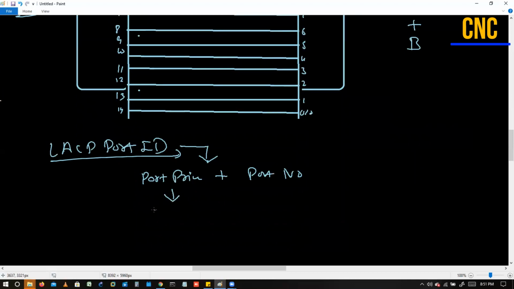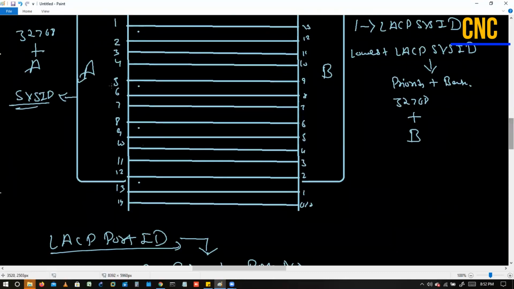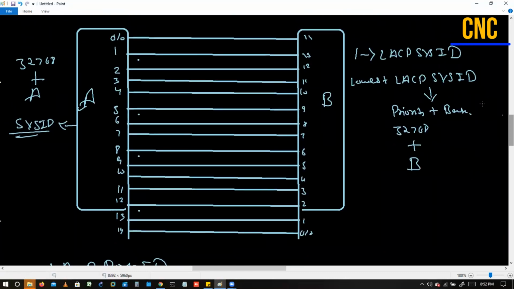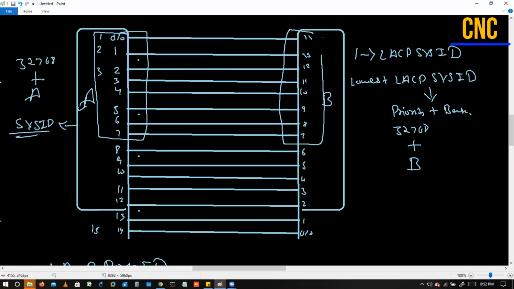The default port priority is 32768, plus your port number. So it will start from 1, 2, 3, 4, 5 like that. Let's take 1. The priority is the same by default for all the interfaces, and then the port ID will go 1, 2, 3, 4, 5, until 15. The lowest port ID wins. It means the first lowest 8 ports will be active. This has to take the decision, and this has to accept the decision. So this will take these interfaces as active.